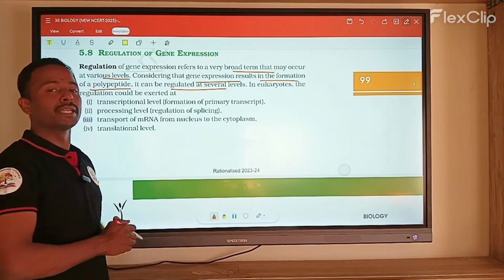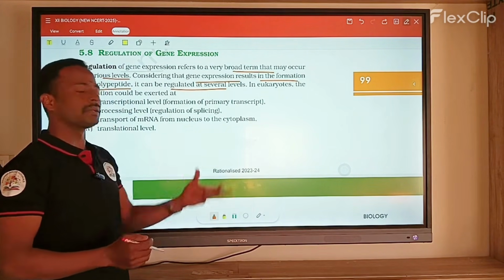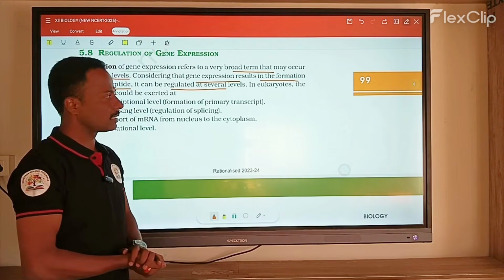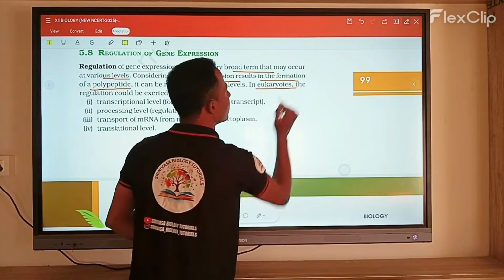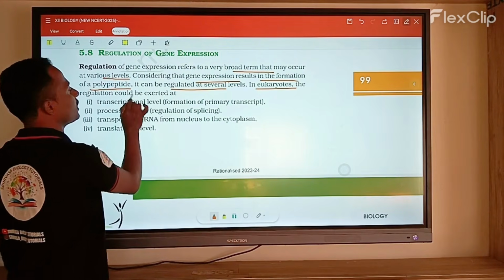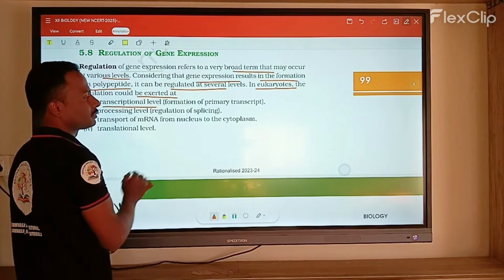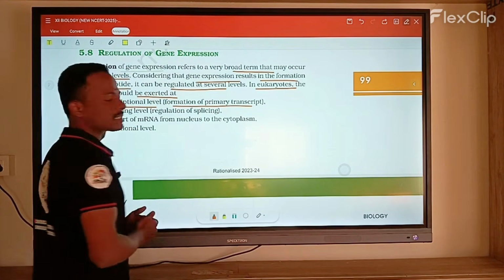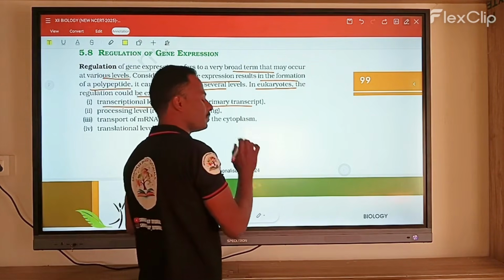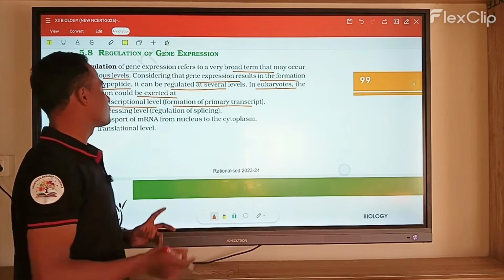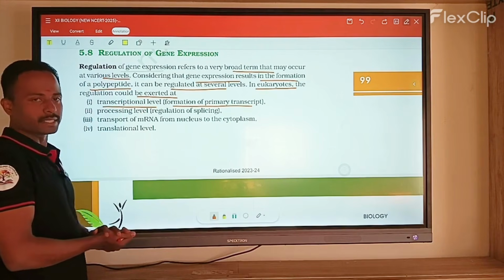When you observe eukaryotic cells, the regulation takes place at different levels. Let's give here the eukaryotes regulation, which is extended by 8. The first one is the transcriptional level, meaning the formation of the transcript. So mostly the regulation takes place in transcription, at different levels, right?